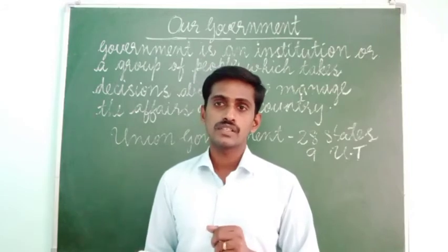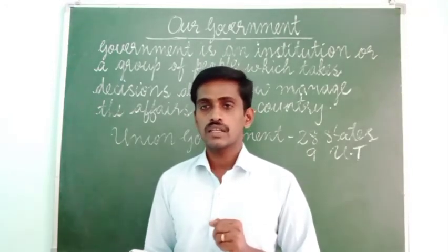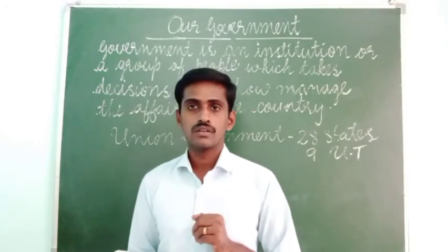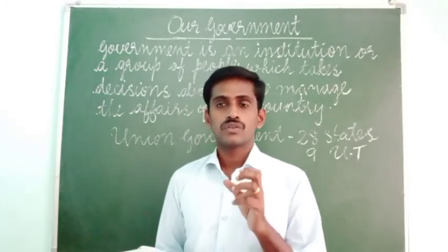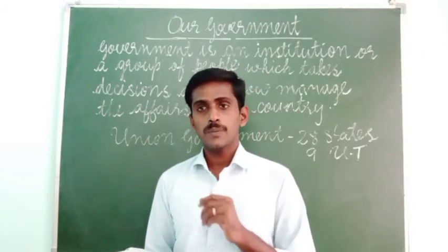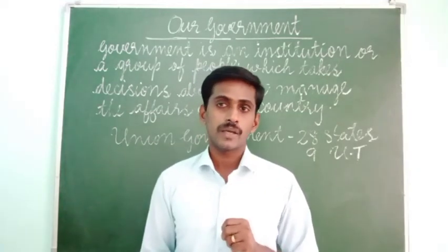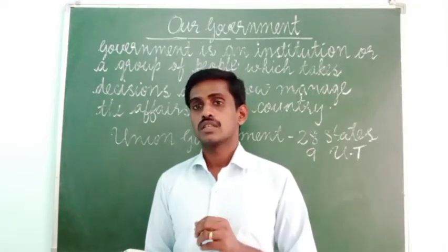Generally, every 5 years we have elections in the central as well as in the state. We elect our MLAs in the state legislative assembly and we elect MPs, members of parliament, for the central government.